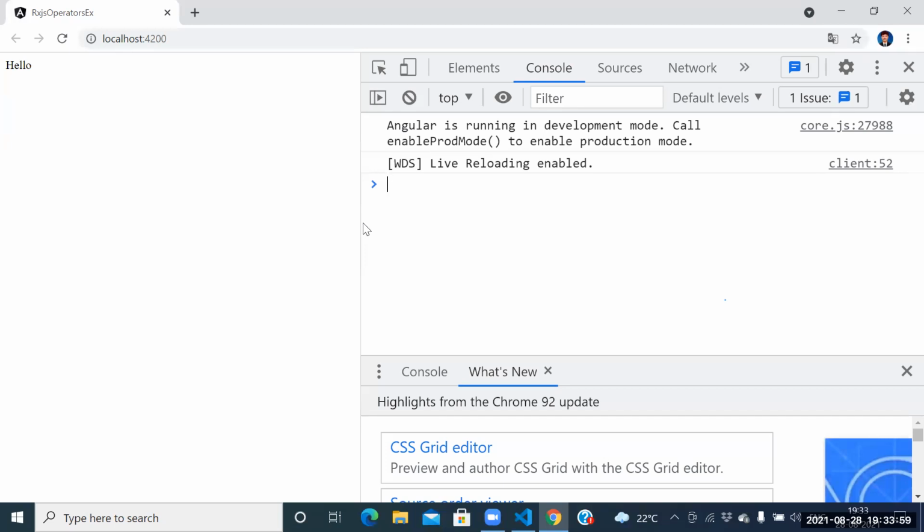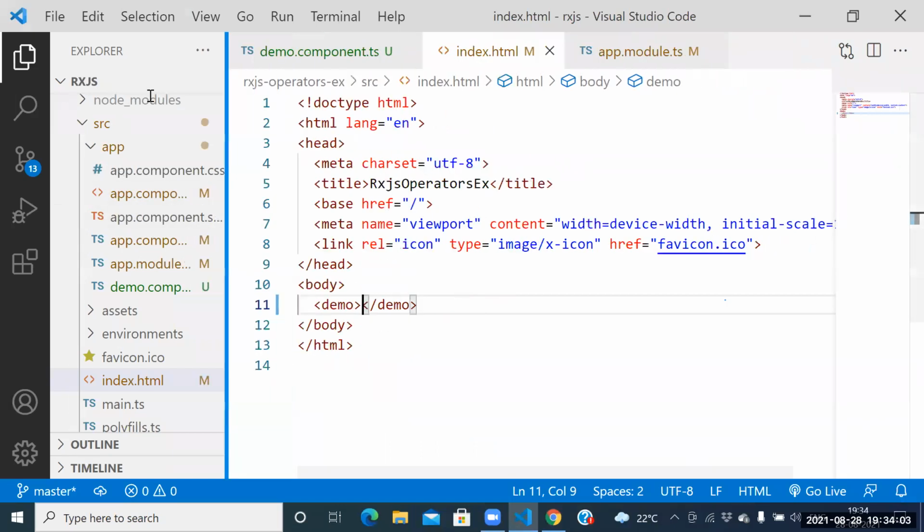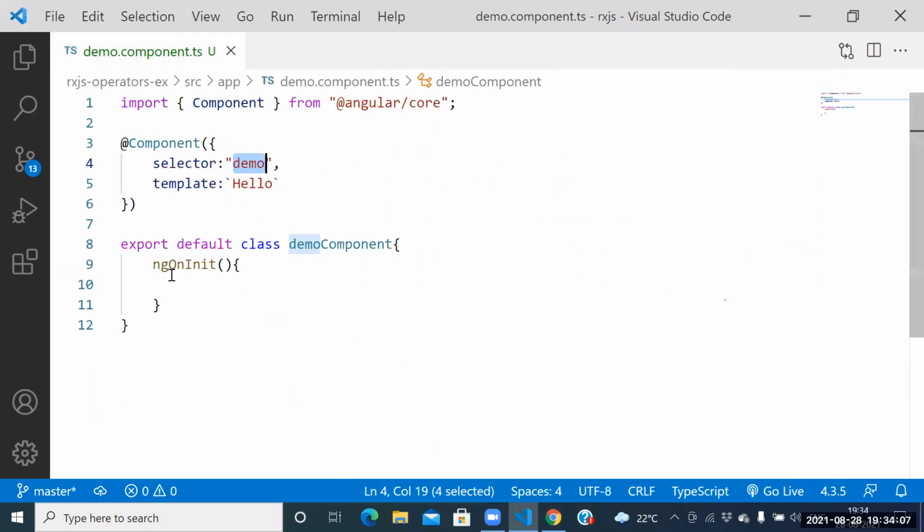Now guys, see this one here. I will go for one simple example. We are not going to the HTML file; I want to print directly here in the .ts file. Fine. Guys, see this one.